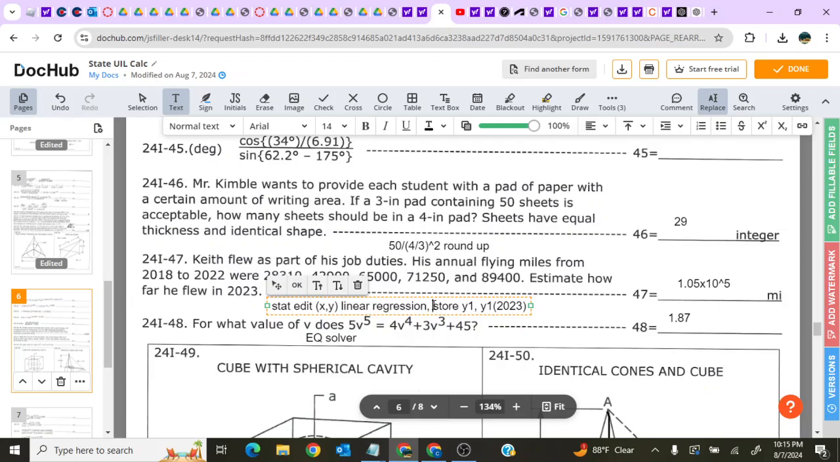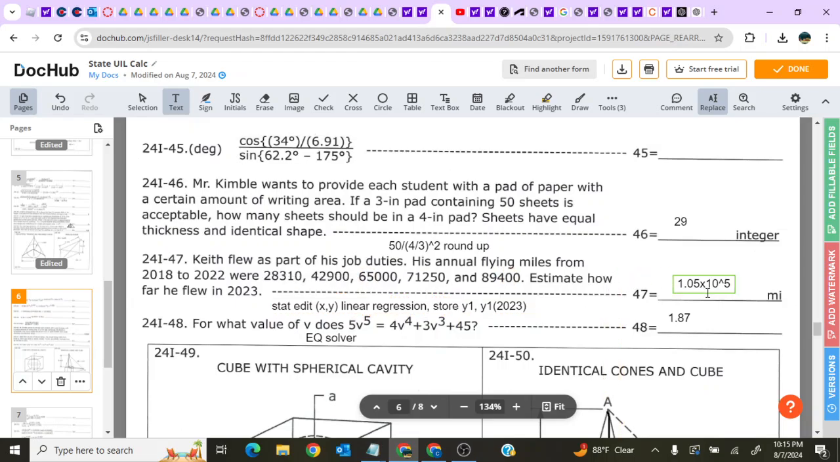Then you use linear regression, and you store the equation to y1 by pressing alpha and then F4 in linear regression, in store regression. And then you do y1 of the 2023 year you're looking for, and get 1.05 times 10 to the power of 5 miles.